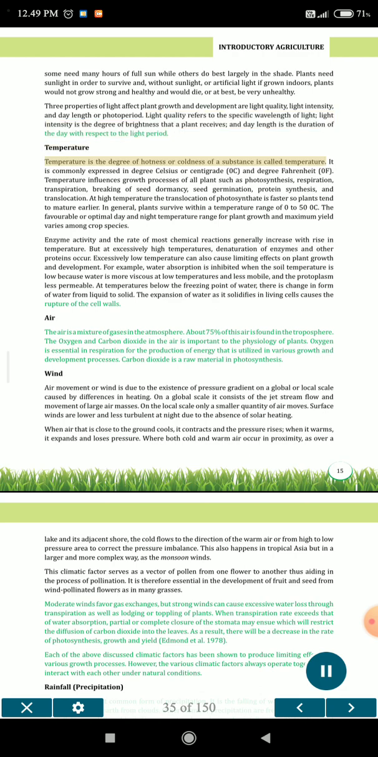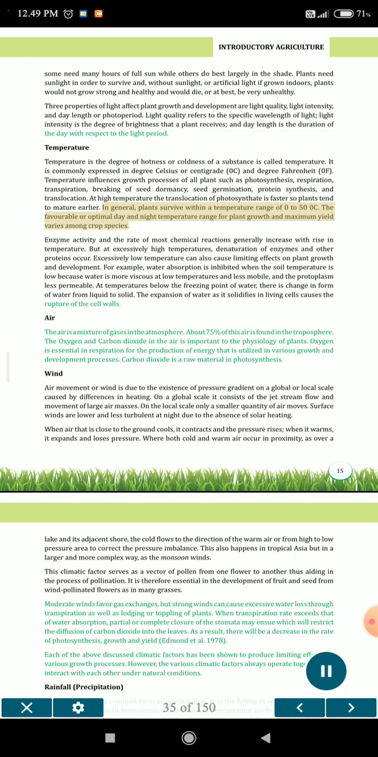Temperature. Temperature is the degree of hotness or coldness of a substance. It is commonly expressed in degrees Celsius or centigrade, °C, and degrees Fahrenheit, °F. Temperature influences growth processes of all plants such as photosynthesis, respiration, transpiration, breaking of seed dormancy, seed germination, protein synthesis, and translocation. At high temperature the translocation of photosynthates is faster so plants tend to mature earlier. In general, plants survive within a temperature range of 0 to 50 °C.